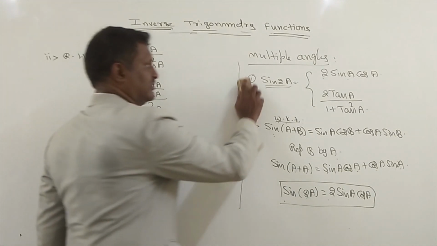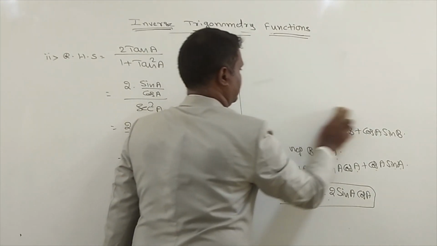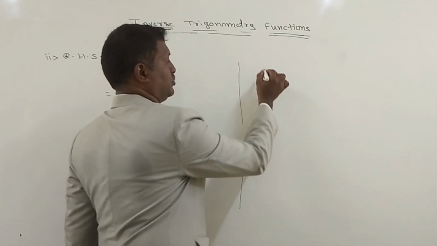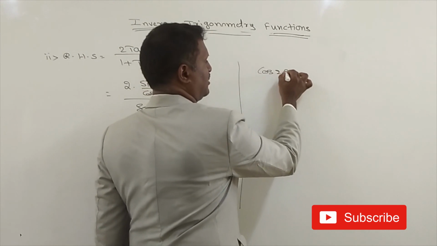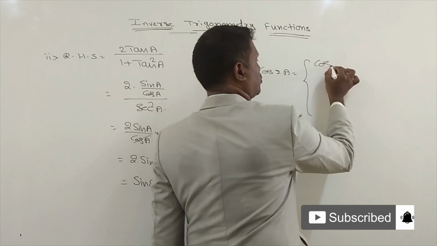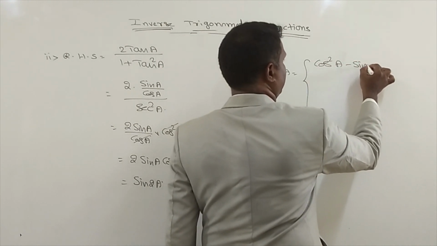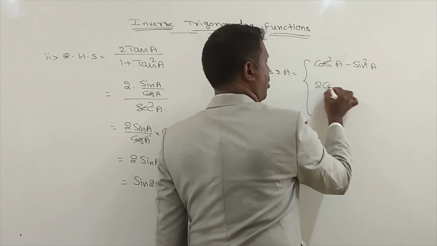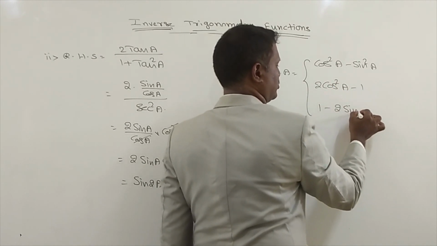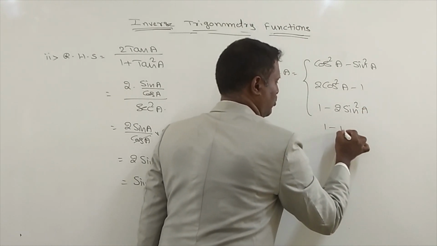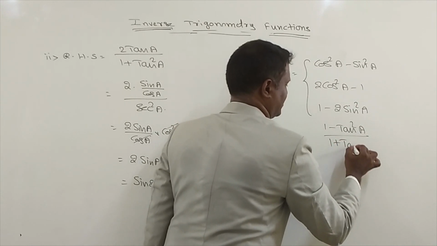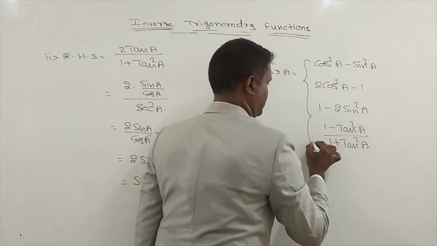Yes, next, second one, cos 2A. There are four formulas for cos 2A. One formula, cos square A minus sin square A. One more formula, 2 cos square A minus 1. One more formula, 1 minus 2 sin square A. And one more formula, 1 minus tan square A by 1 plus tan square A.